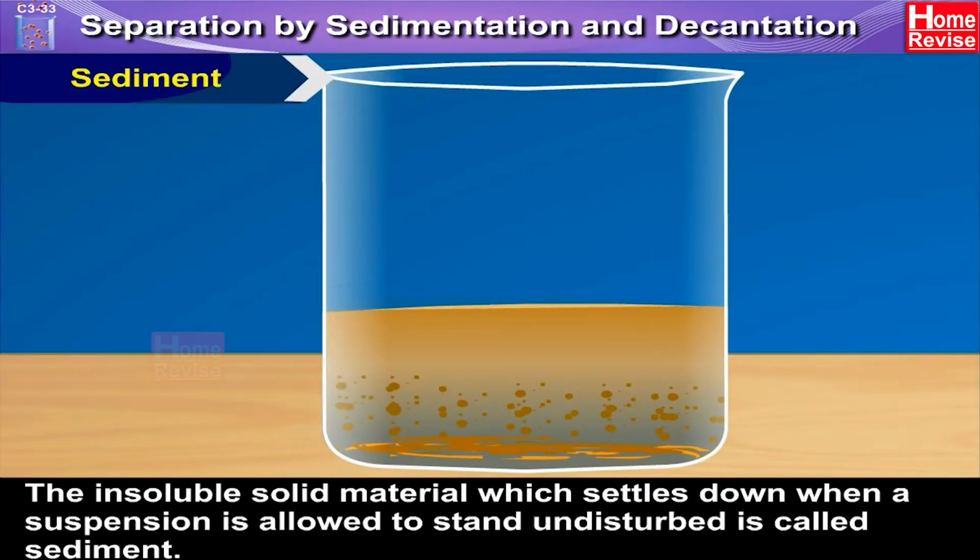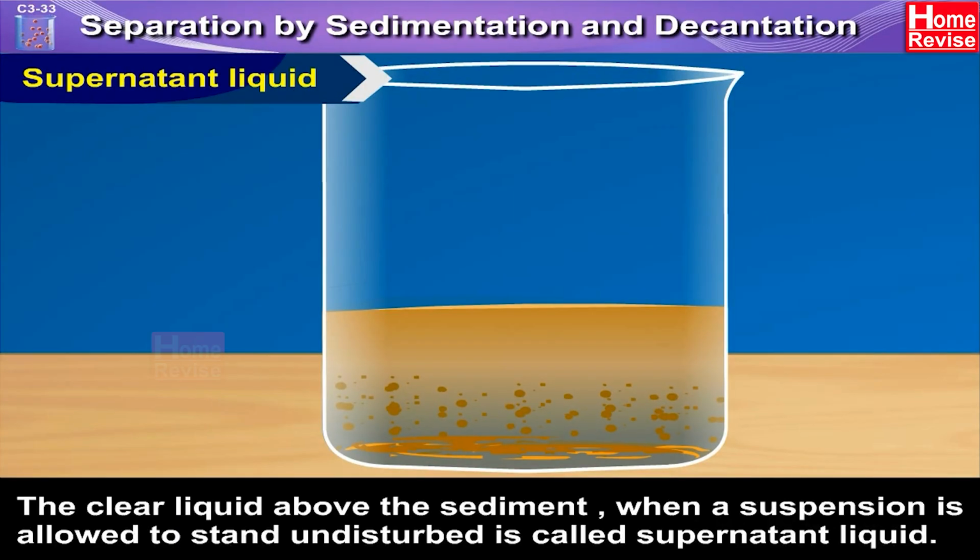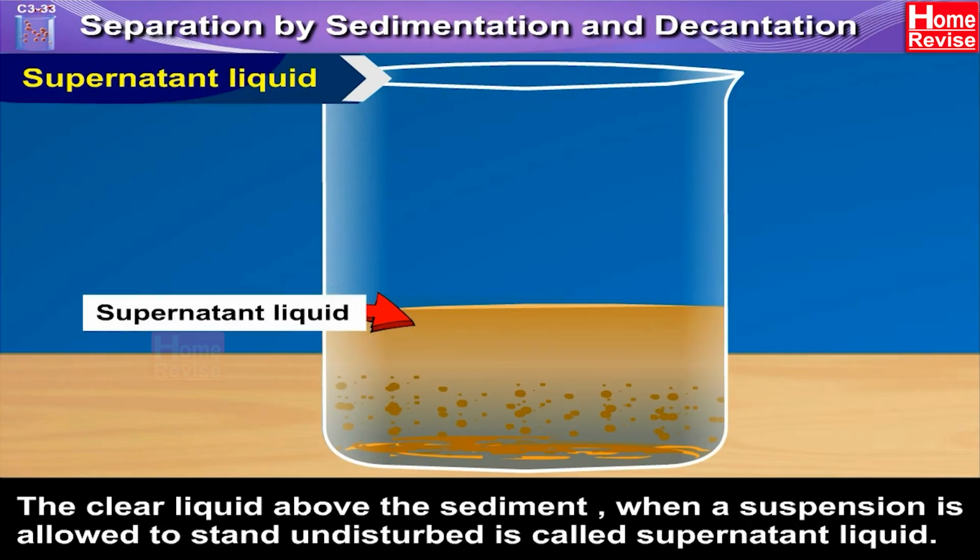Sediment: the insoluble solid material which settles down when a suspension is allowed to stand undisturbed is called a sediment. Supernatant liquid: the clear liquid above the sediment when a suspension is allowed to stand undisturbed is called supernatant liquid.